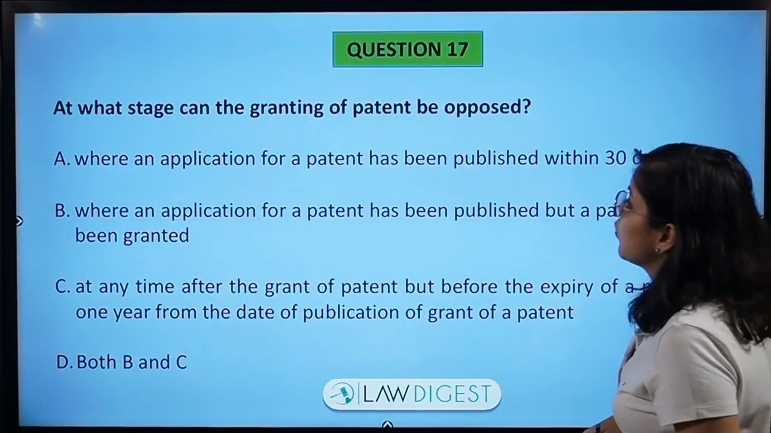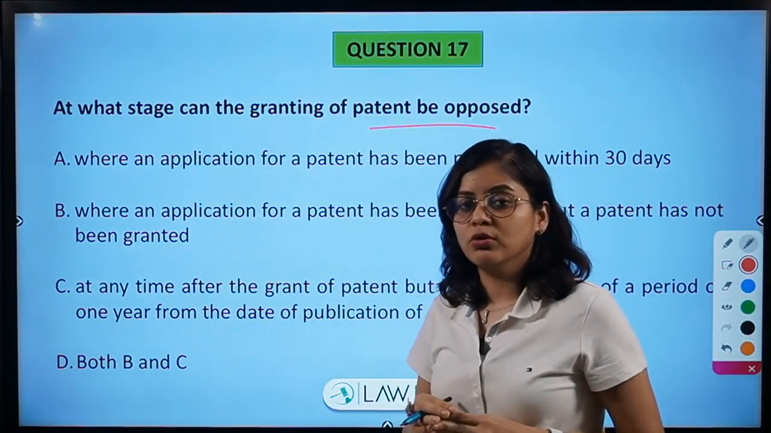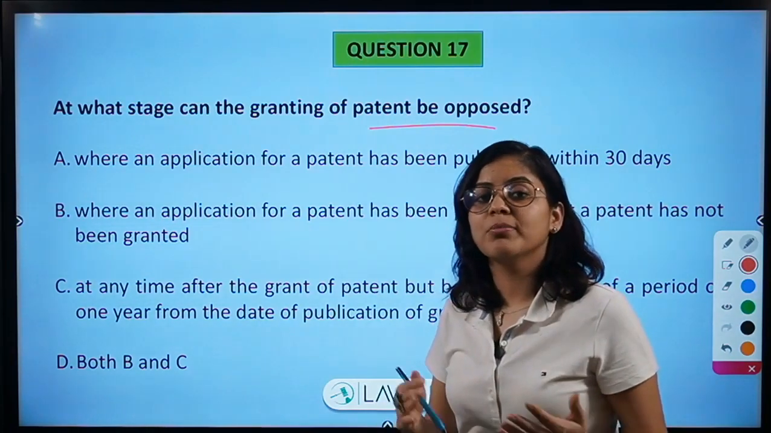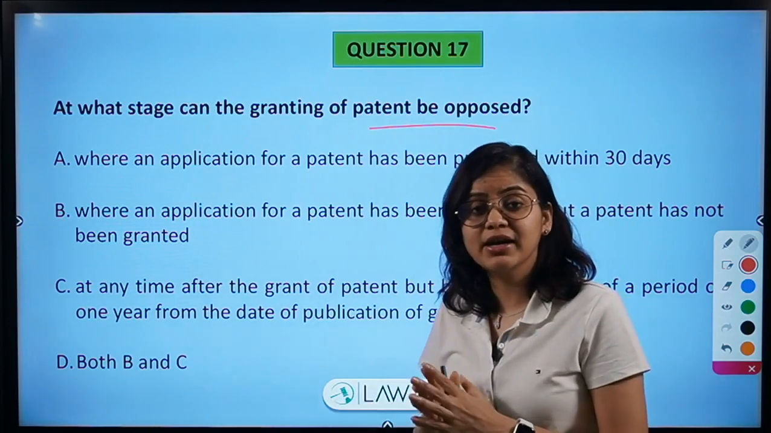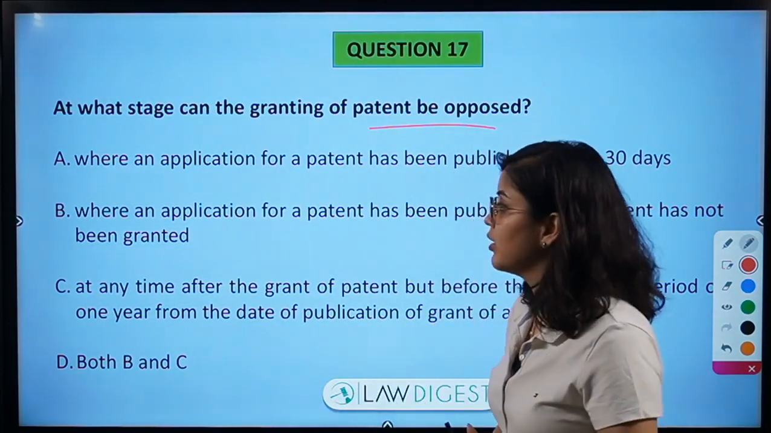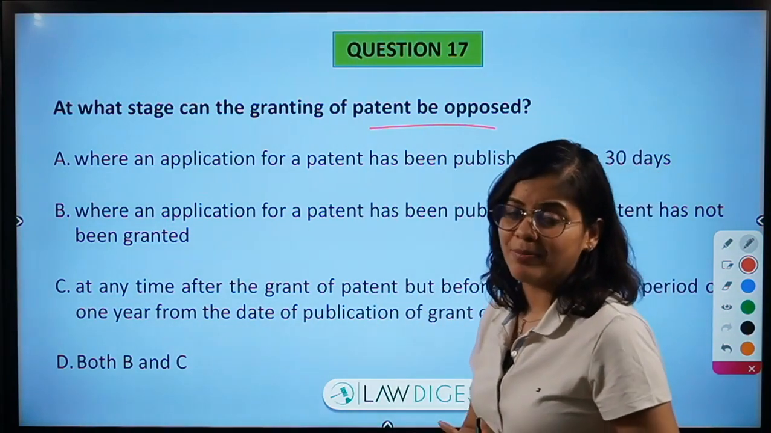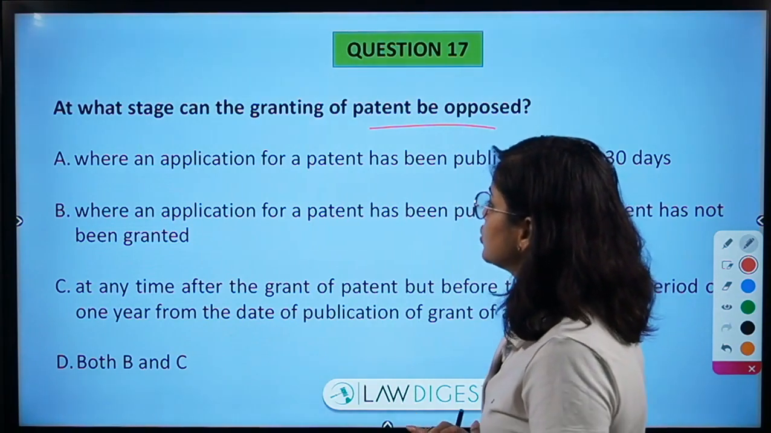Then next is, at what stage can granting of patent be opposed? So it can happen that you've applied for a patent and your application gets rejected. आपने patent के लिए apply किया है और वो reject भी हो सकता है, जरूरी नहीं है कि हर केस में आपको patent मिल जाएगा. So किस stage पे वो application जो है वो reject करी जा सकती है? When can that application be rejected?